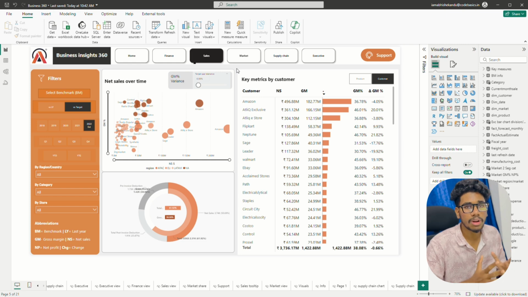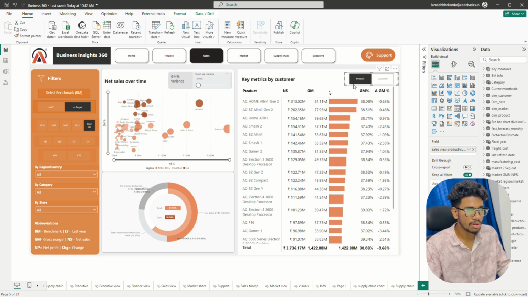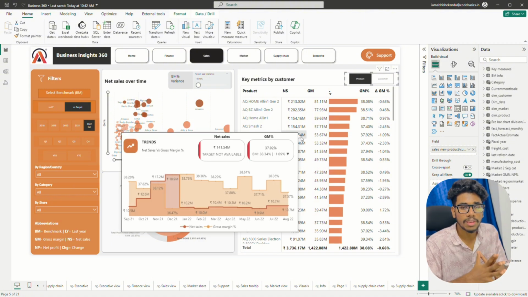Sales view is all about the customer performance. They can see the customer performance by looking at these key metrics. By clicking on the product, I can see the product-level key metrics. By clicking on the customer, I can see the customer-level analysis key metrics. I also added the tooltip here, which shows the trend by net sales and gross margin percentage with the KPI cards, net sales and the gross margin.